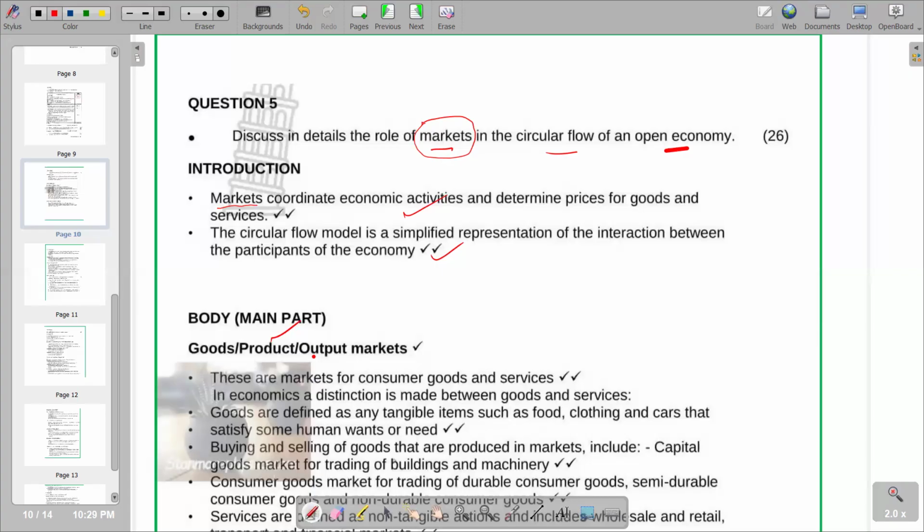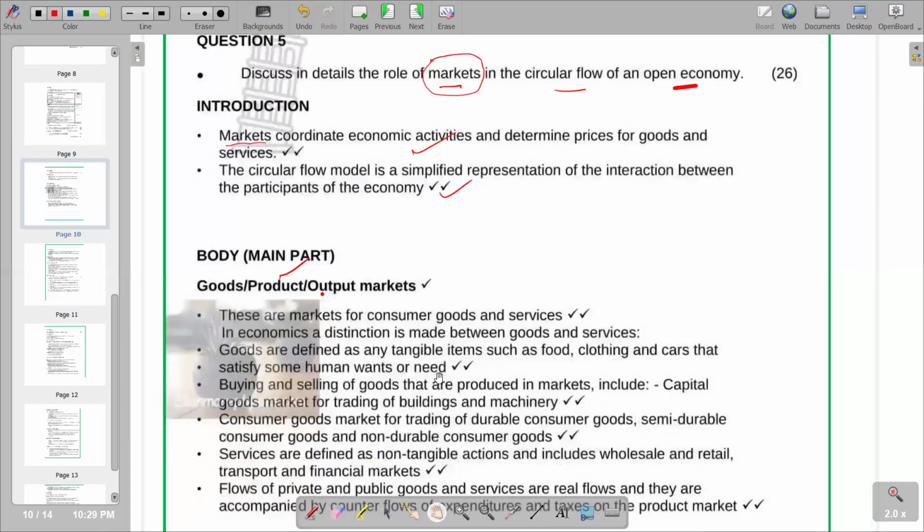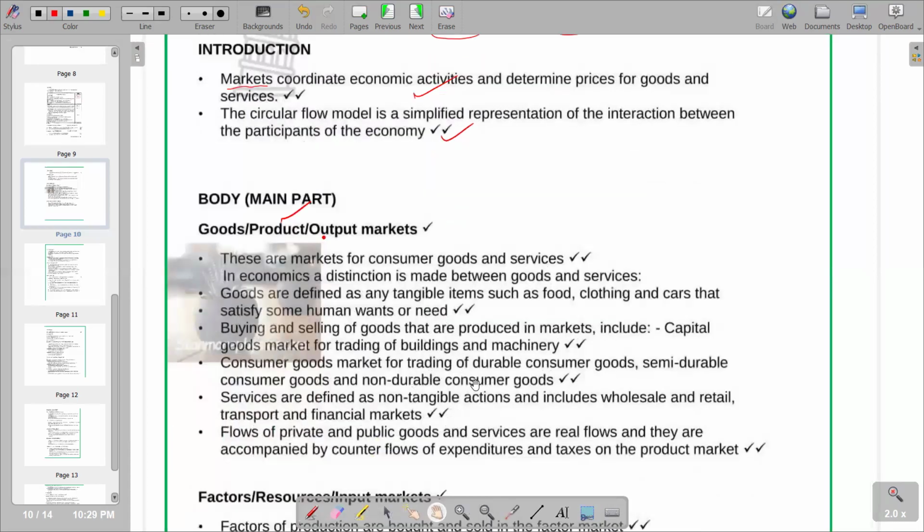The next point is saying buying and selling of goods that are produced in markets include capital goods market for trading of buildings and machinery. And then we go to the next point saying consumer goods market for trading of durable consumer goods, semi-durable consumer goods and non-durable consumer goods. Then we go to the next point. Services are identified as non-tangible actions.